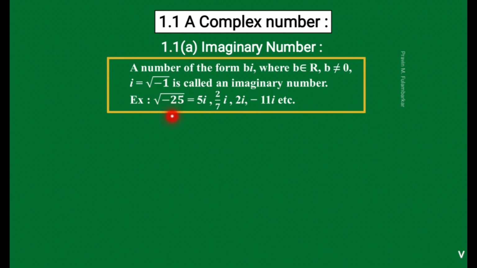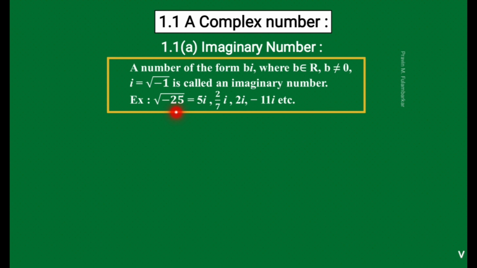When we write the square root of minus 25, why is this an imaginary number? Because we cannot find the value of the square root of minus 1. So first we write minus 25 as the square root of minus 1 times 25. We separate the root of minus 1 and the root of 25.